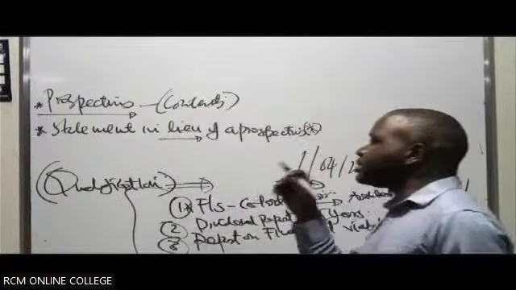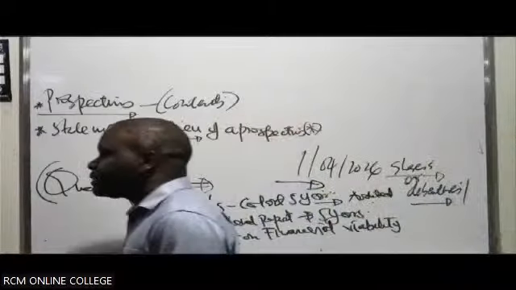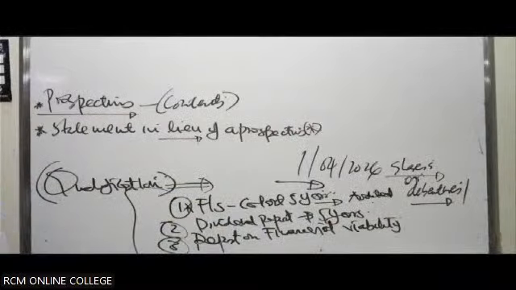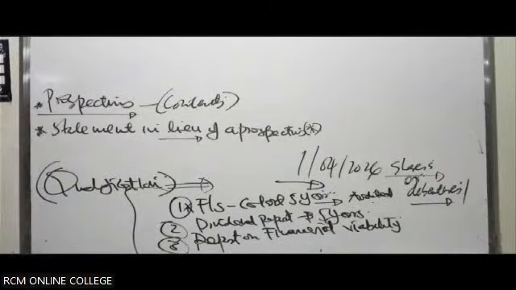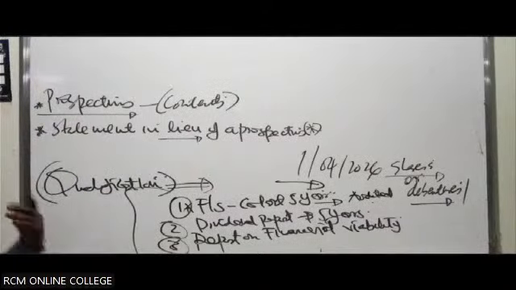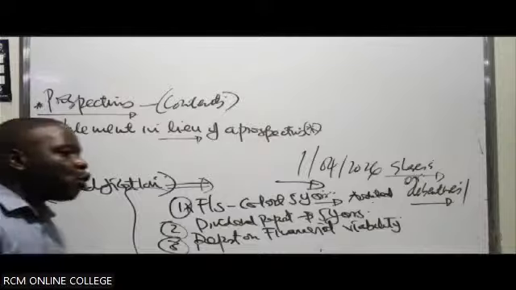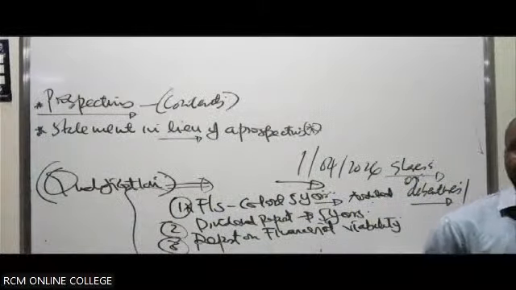So when you talk about this statement in lieu of a prospectus, it is a representation of a prospectus. Only that the company doesn't issue it out publicly. It approaches key investors in the economy privately, and convinces them with the same contents as in a normal prospectus, for them to be able to buy the shares of the company. We call it a statement in lieu of a prospectus.